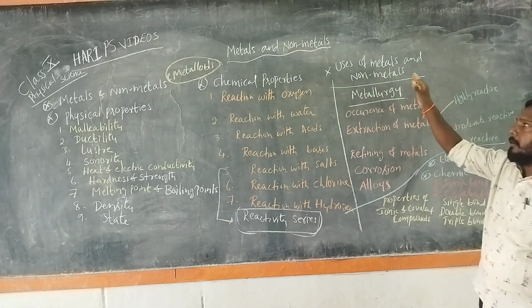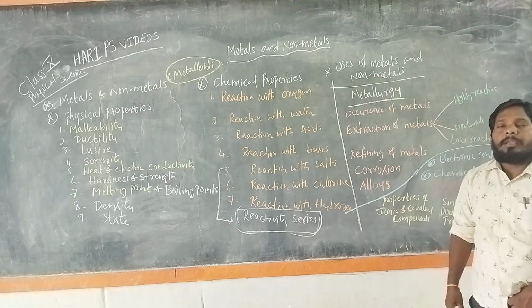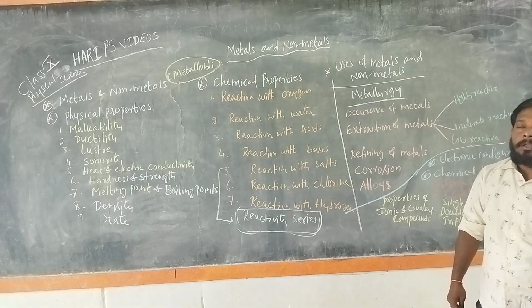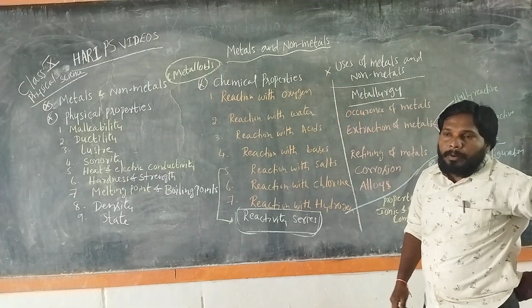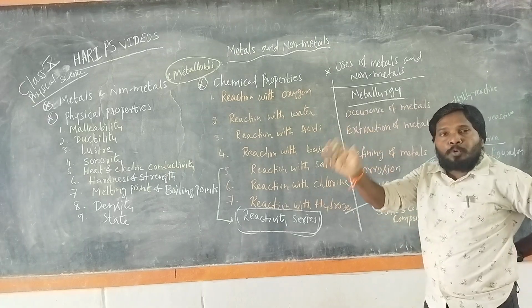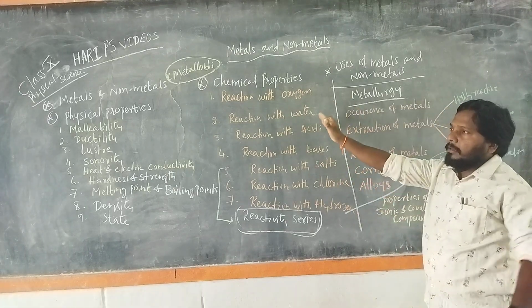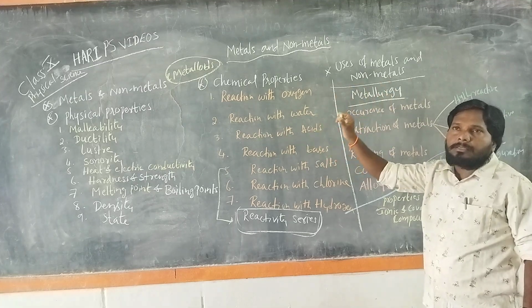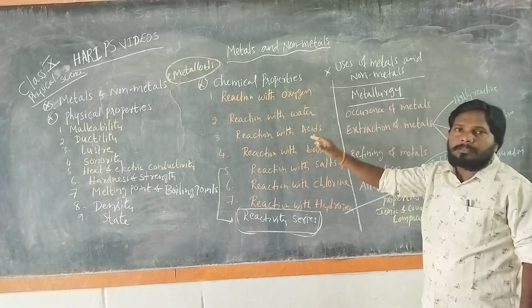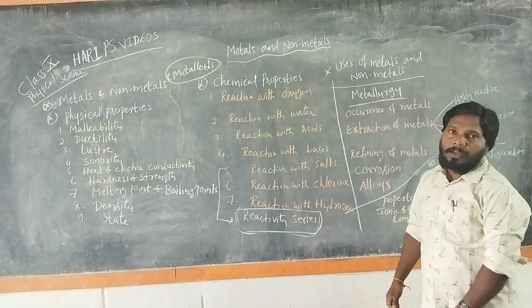In what way are metals and non-metals useful in our day-to-day life? This is one part of the chapter, as the chapter is divided into two parts. One is completely about what metals and non-metals are, their physical properties, chemical properties and uses.